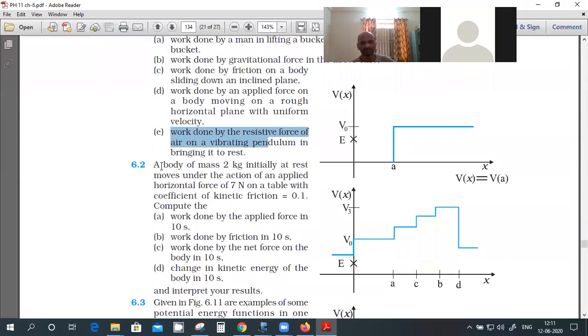A body of mass m initially at rest moves under the action of an applied force of 7 Newton on a table. The coefficient of friction is 0.1. Compute the work done by the applied force in 10 seconds. Applied force is 7 Newton. Okay, so what is the work done?